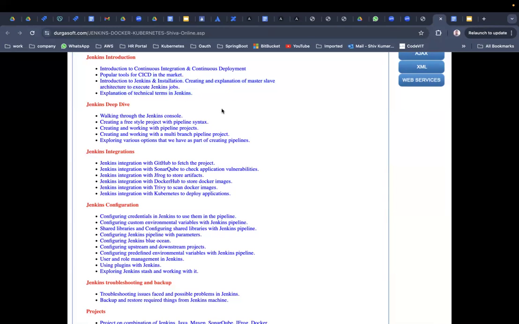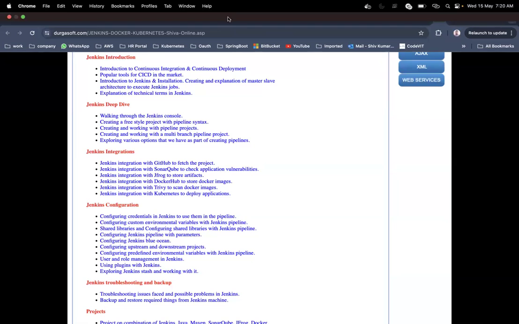Explanation of technical terms. In Jenkins, first you need to understand the different technical terms, so that you understand the technology really well. Because if I say controller, you will be questioning what a controller is in Jenkins. So if I tell you the technical terms first, it will be much easier for you to understand the technology.